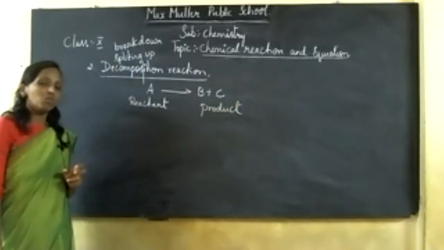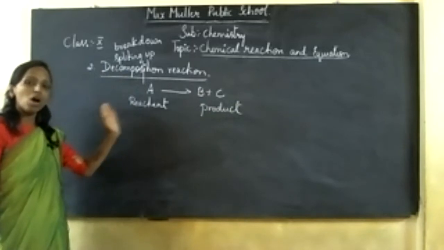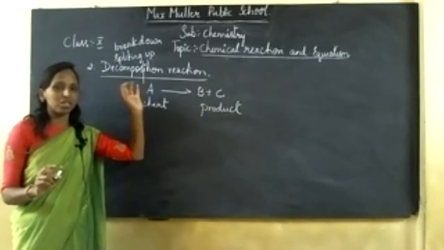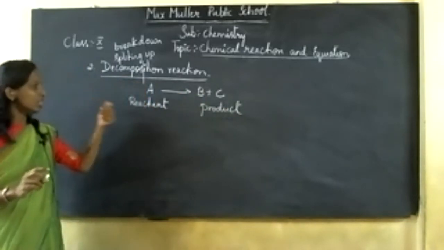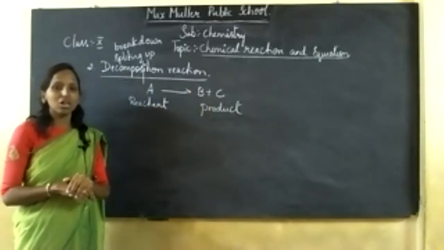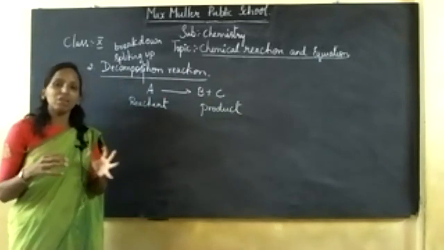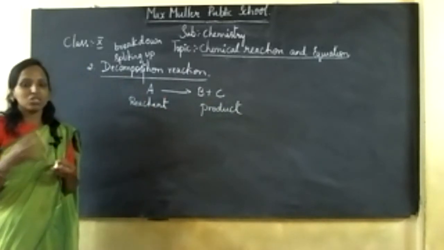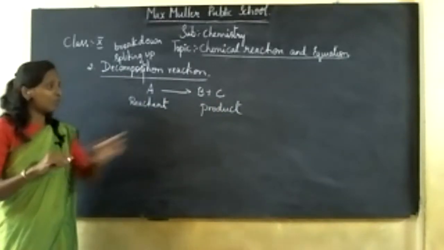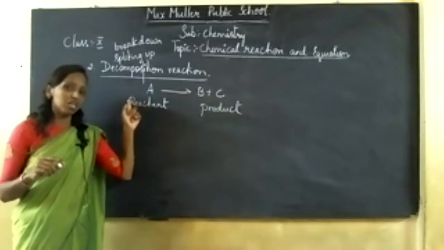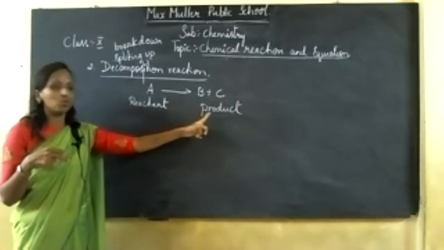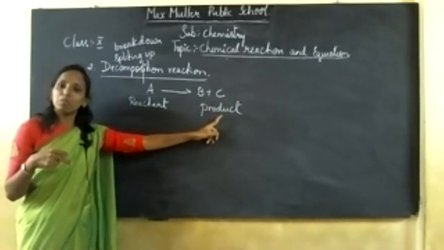In combination, two or more reactants react to give a single product. But under decomposition reaction, a single reactant is broken down into two or more products. So you can say decomposition reaction is the opposite of combination reaction, am I right? Because there you have two or more reactants reacting together to give a single product.